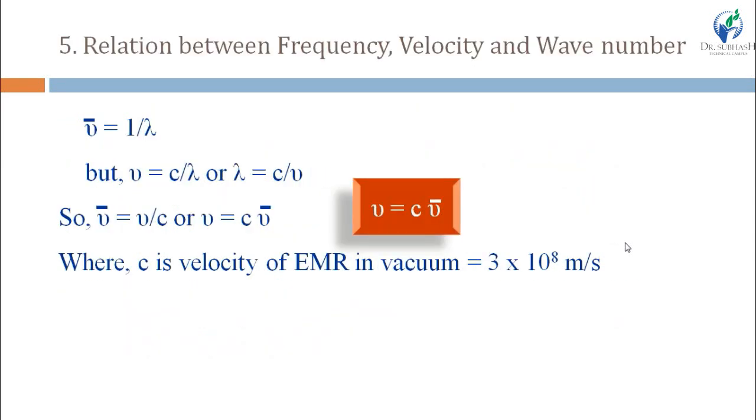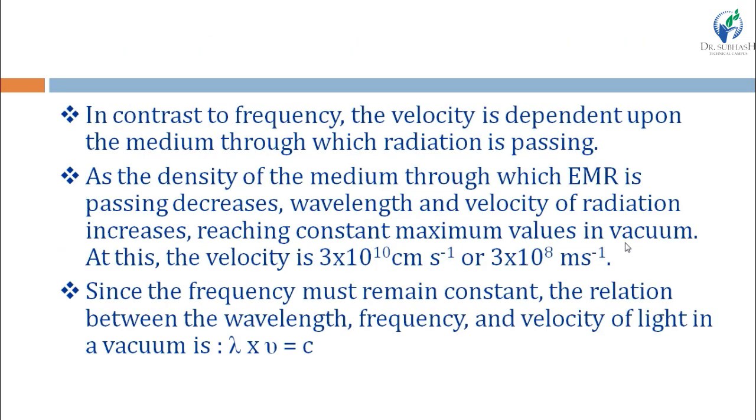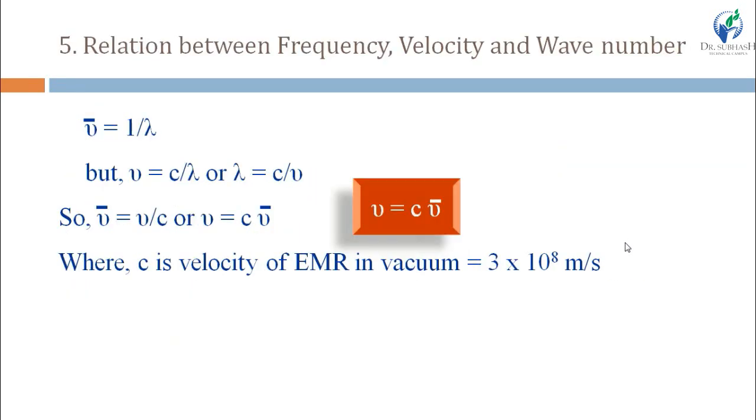Now we will see the relation between frequency, velocity and wave number. We have seen that mu bar, means wave number, is reciprocal to wavelength, means 1 by lambda. But we have seen that here lambda into mu is equal to c, right? So mu is equal to c by lambda, or we can say that lambda is equal to c by mu.